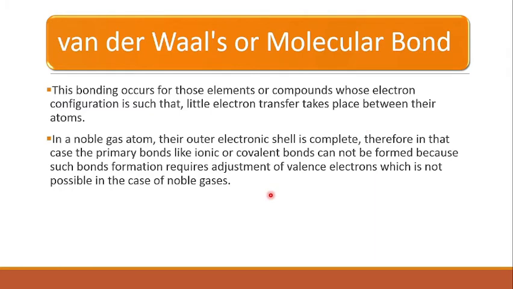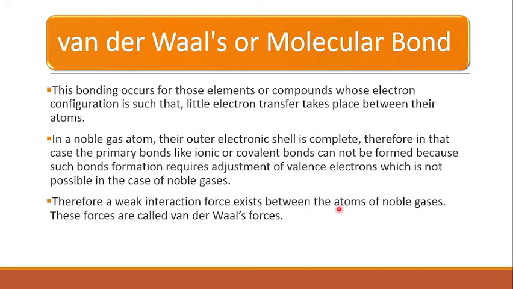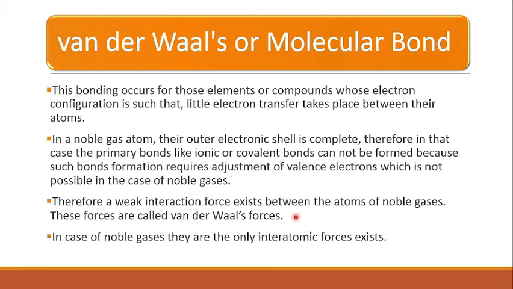In a noble gas atom, the outer electronic shell is complete, and therefore primary bonds like ionic or covalent bonds cannot be formed, because such bond formation requires adjustment of valence electrons, which is not possible in the case of noble gases. Therefore a weak interaction force exists between the atoms of noble gases, and these forces are called van der Waals forces. In the case of noble gases, they are the only interatomic forces that exist.